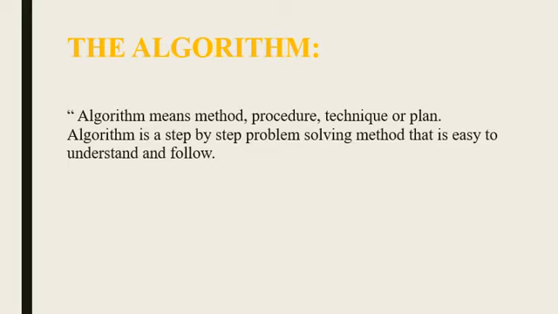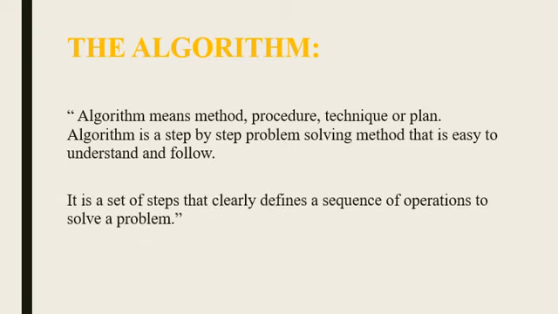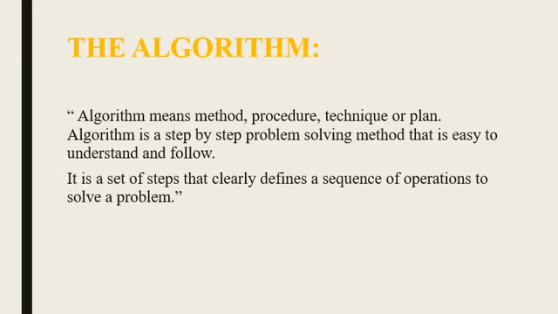Algorithm means method, procedure, techniques, or plan. Algorithm is a step-by-step problem-solving method that is easy to understand and follow. It is a set of steps that clearly defines a sequence of operations to solve a problem.